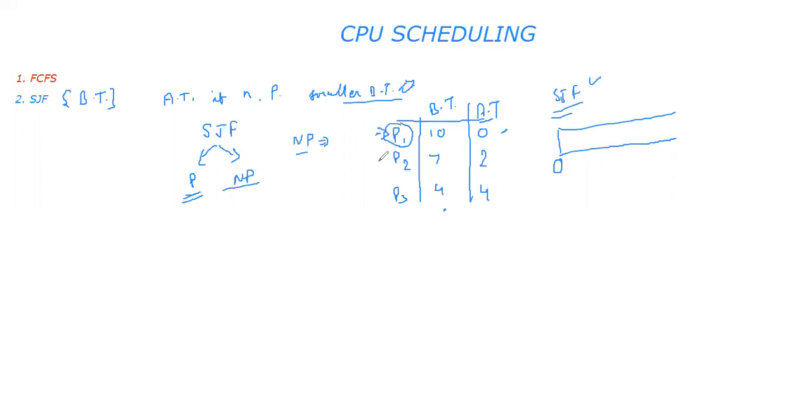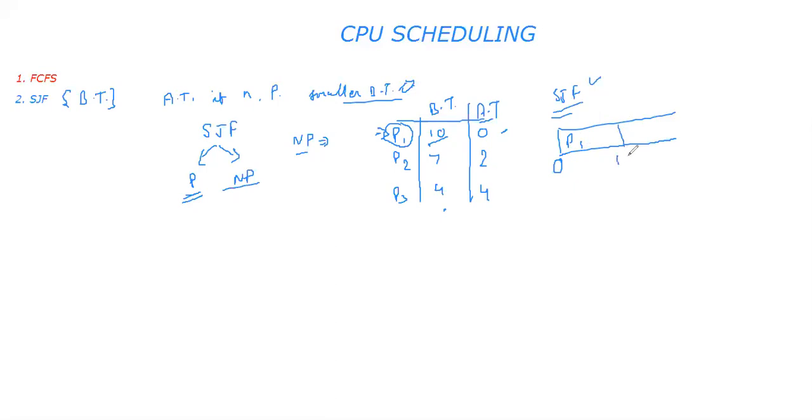P1 says, sir, I want to ask 10 questions. Is the faculty member having any choice to compare with others? These two have not yet arrived. So what will the faculty do? Faculty will say, okay, come inside. Let's try to solve your problems.